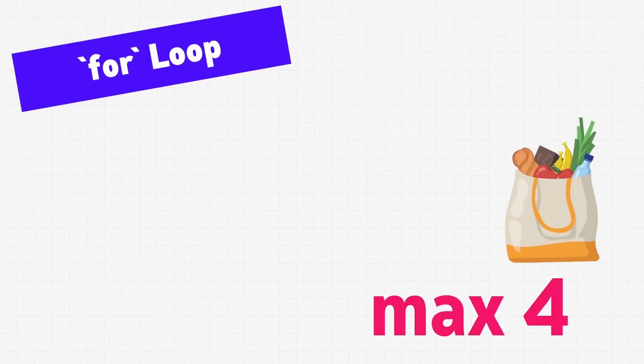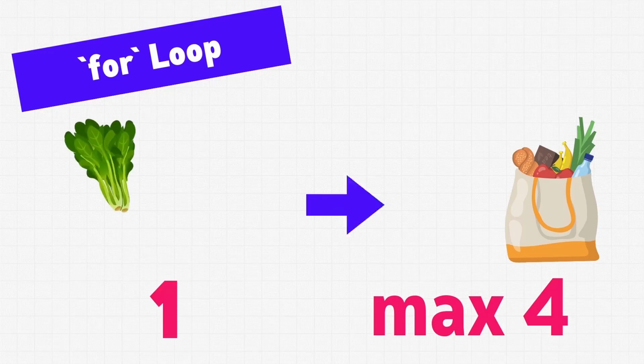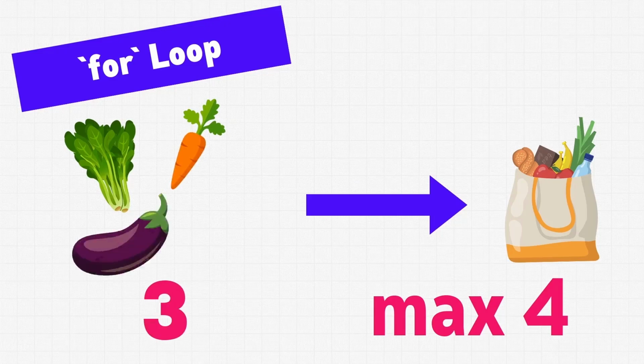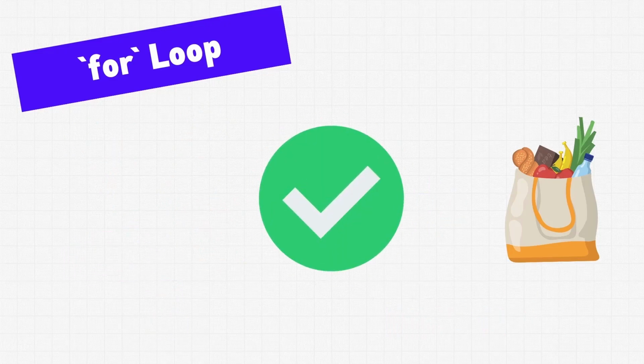And this is where a for loop comes in. A for loop provides a way to set up a condition that, once met, will automatically end the loop. So for example, we can set up a condition to stop whenever 4 grocery bags are filled. So it will loop one at a time. So we have 1 item, then 2 items, then 3 items, then 4 items. And once we hit 4 items, which is our maximum here, then the loop will automatically terminate.